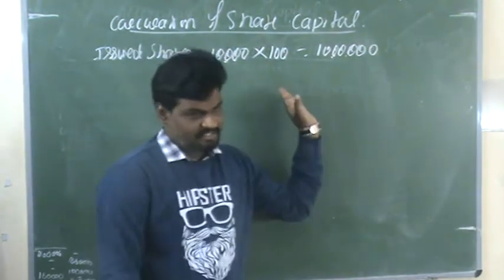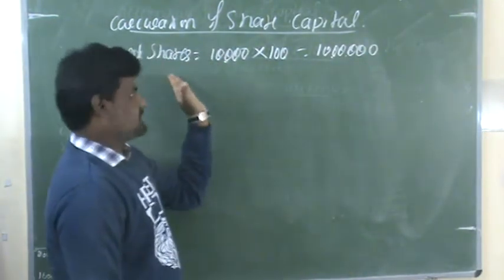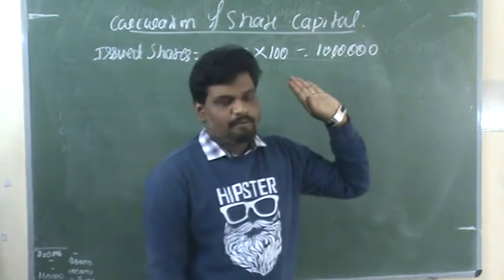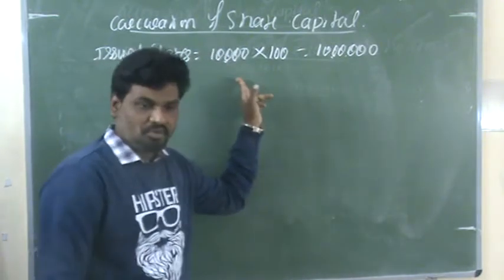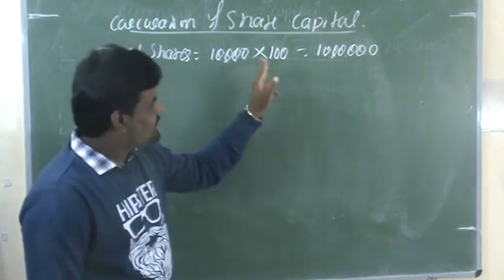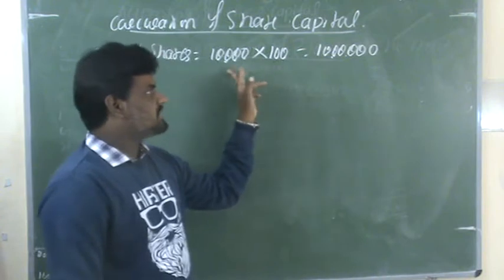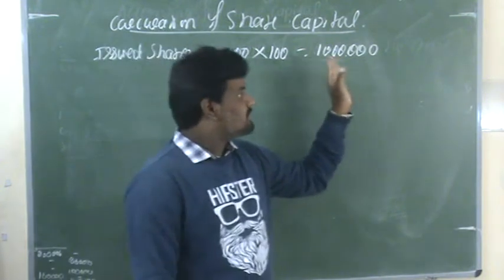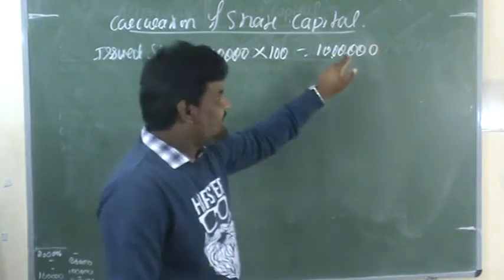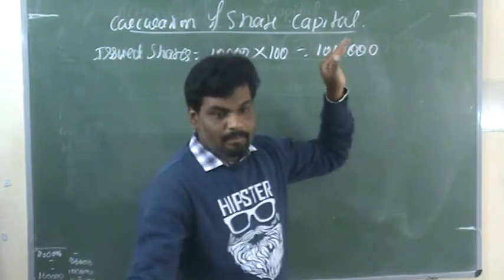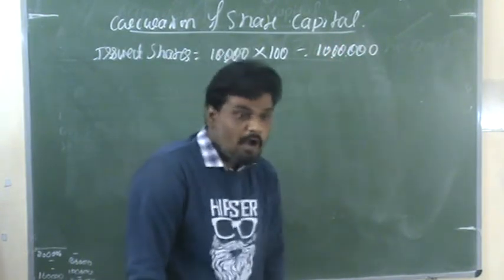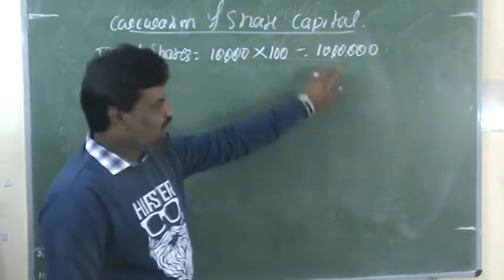This is the first thing, the issued shares. The total number of issued shares is 10,000 shares. The cost price of each share is rupees 100. 10,000 shares into 100 per share means the company will get 10 lakh rupees from the public by way of the issue of these shares.